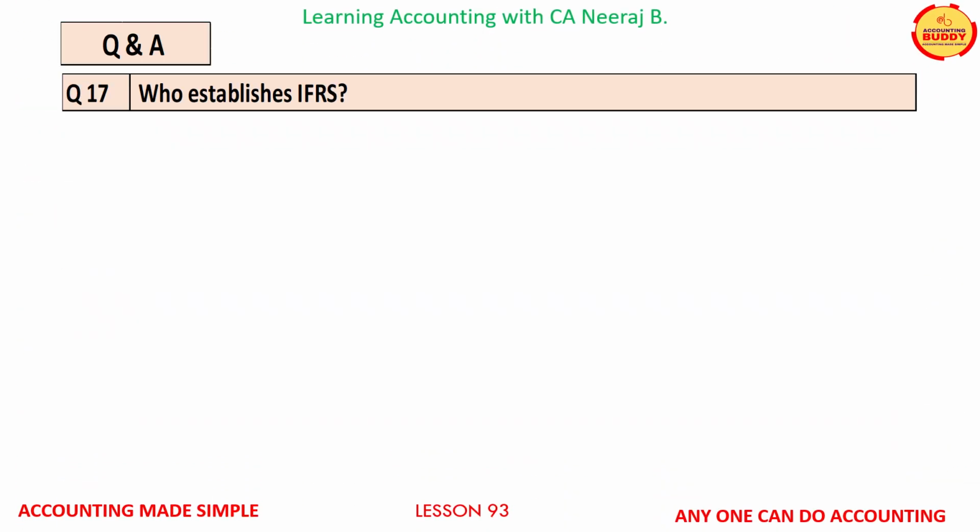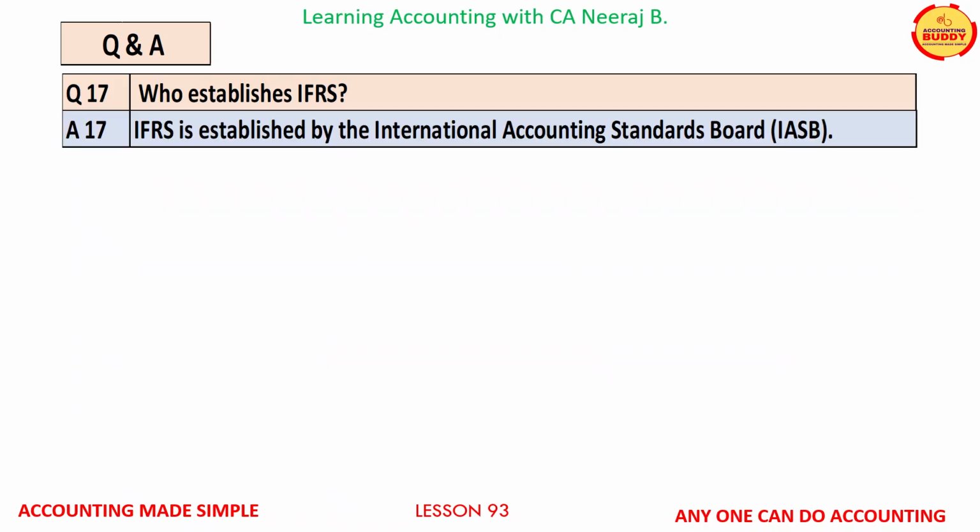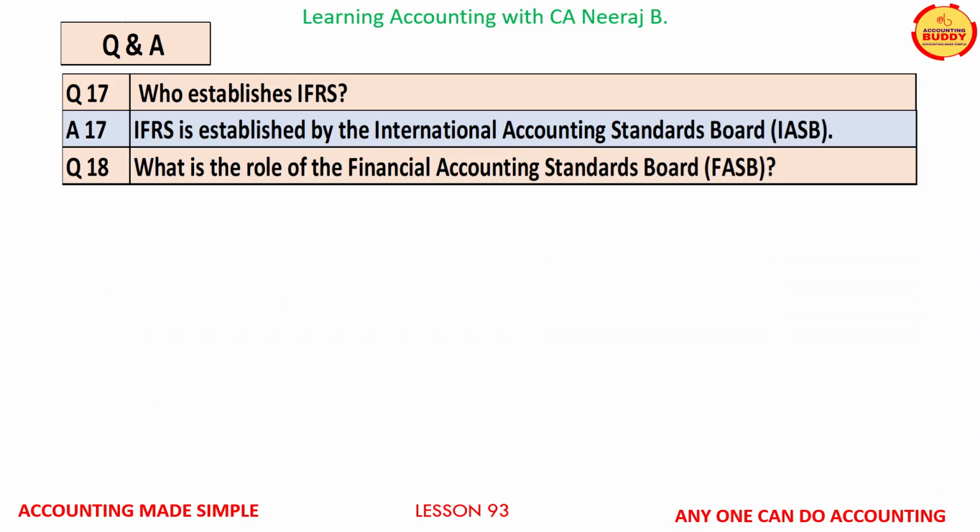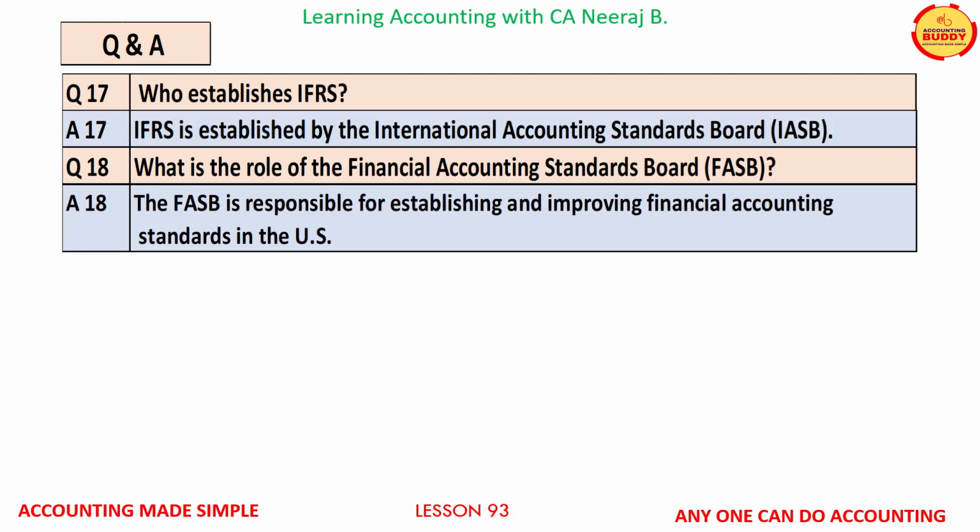Question number 17 is, who establishes IFRS? The answer is, IFRS is established by the International Accounting Standards Board, popularly known as IASB. Question number 18, what is the role of the Financial Accounting Standards Board, FASB? The answer is, the FASB is responsible for establishing and improving financial accounting standards in the US.